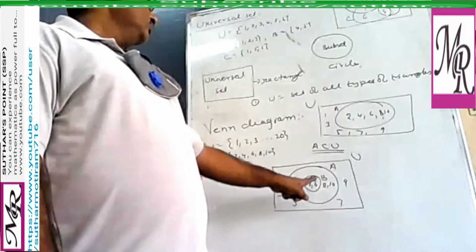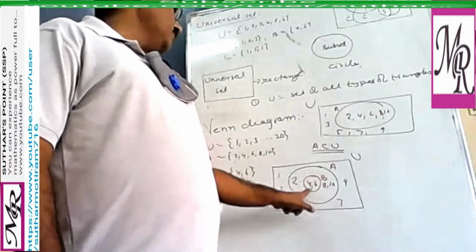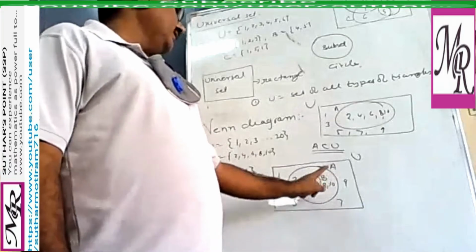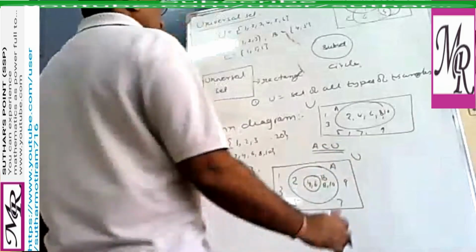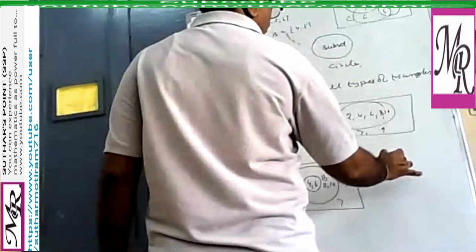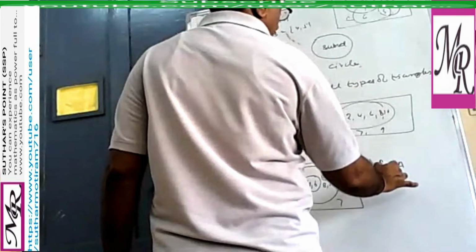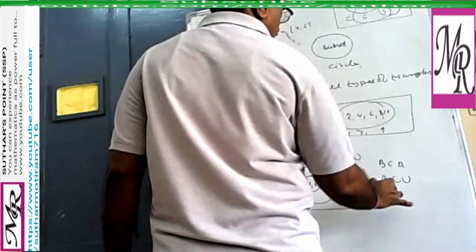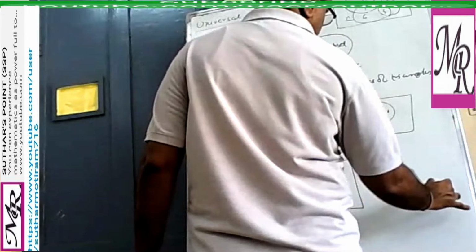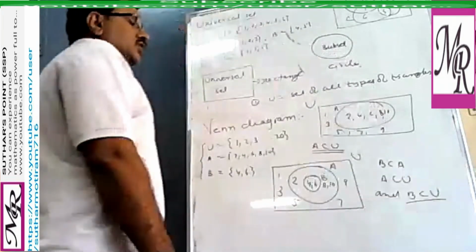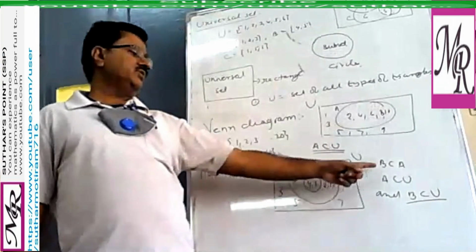Yes, sir. So you can see that here B is completely inside the set A, and A is completely inside the set U. It means B is a subset of A, but A is also a subset of U, and you may also call B a subset of U. So this is the relationship between the sets.